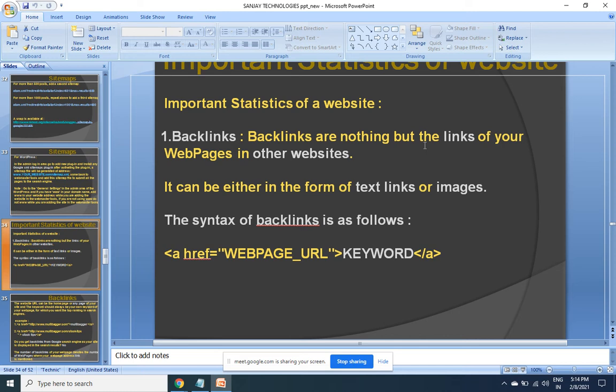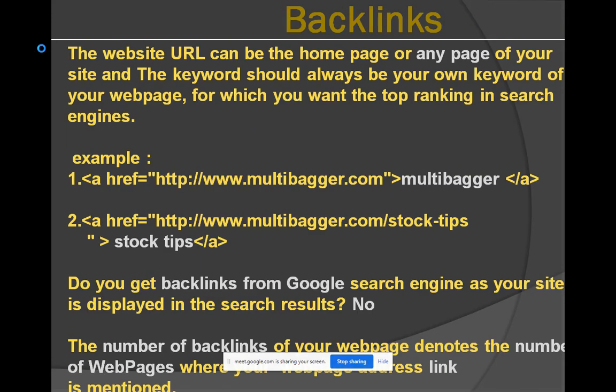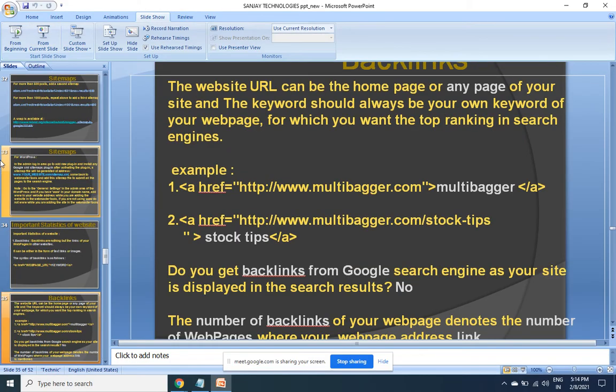If it is in the form of an image, you have to mention your keyword in the ALT tag of the image. But if it is in the form of text, you have to mention your keyword within the brackets. In the front end, what looks like a link, in the back end the code is in this format in HTML. Example. Like this. Let us see a live example.